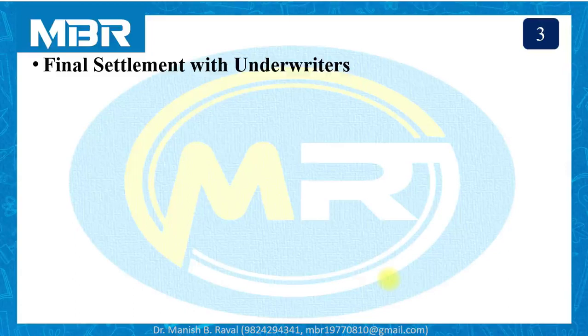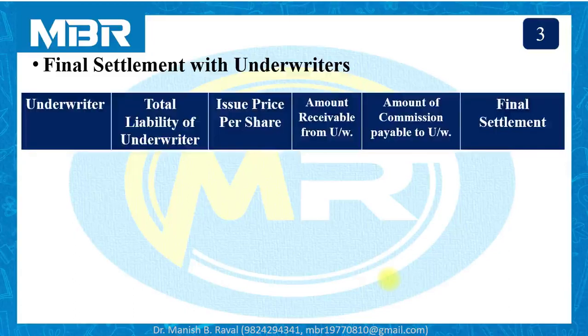Here, you need to understand one thing very clearly, that for the calculation of underwriting commission and final settlement with underwriters, we are not supposed to consider the amount received by the company in two installments. Ultimately, company is receiving 30 rupees at the time of application and 35 rupees at the time of allotment. This is dealing with the public. It has nothing to do with the calculation with the underwriters. So simply, follow the calculation as we have completed in earlier sessions.